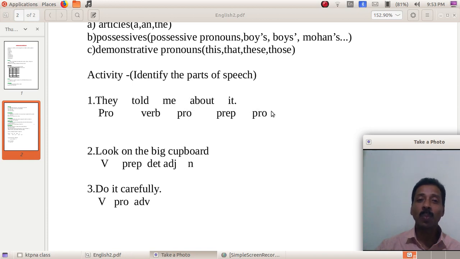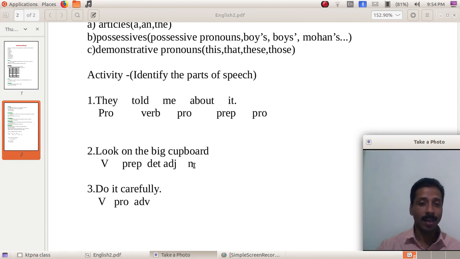Okay, the second one: look on the big cupboard. The first word is look, and the part of speech is verb. On, preposition. The, determiner, because the is an adjective, as we have learned. Adjectives also come under determiners. Big, an adjective.